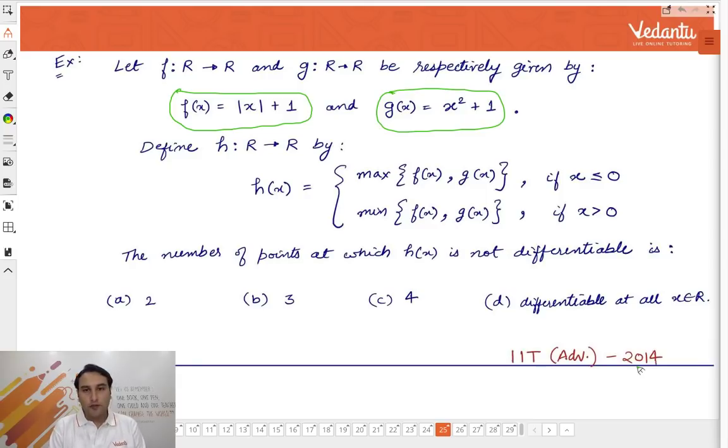For the previous problem I gave you, once you have the replay of this video, you can pause at the screen where I had plotted the graph and see for yourself. But I want you to plot the graph yourself, all of you.